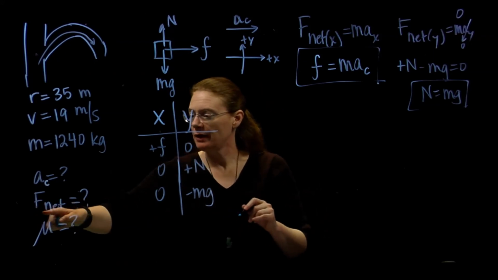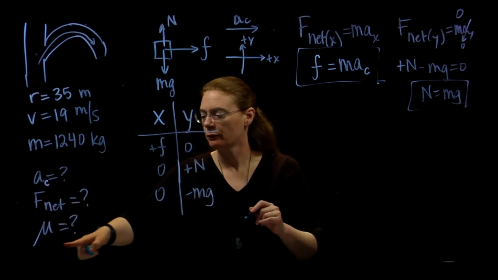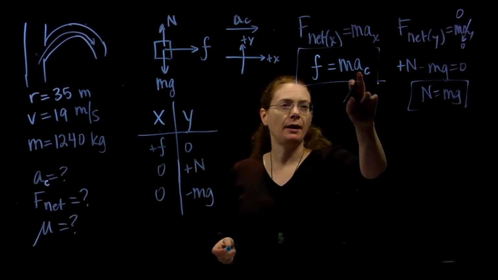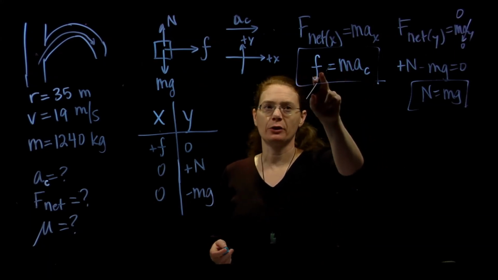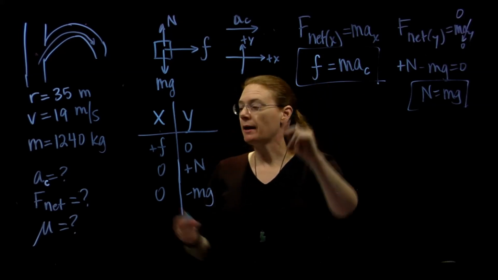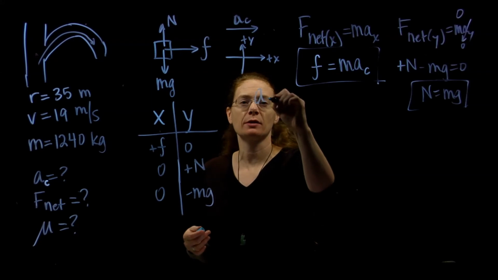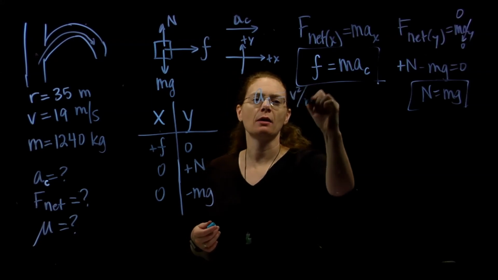I'm looking for the net force on the car, and I'm looking for mu. Centripetal acceleration is right there. I know mass, I don't know friction. So can I get the acceleration a different way? Well, I do have another equation for centripetal acceleration, v squared over r.